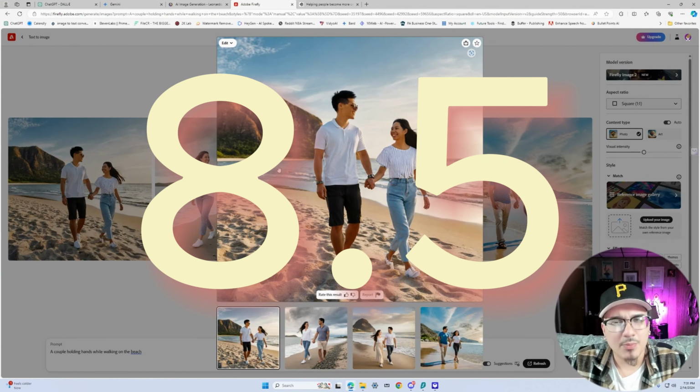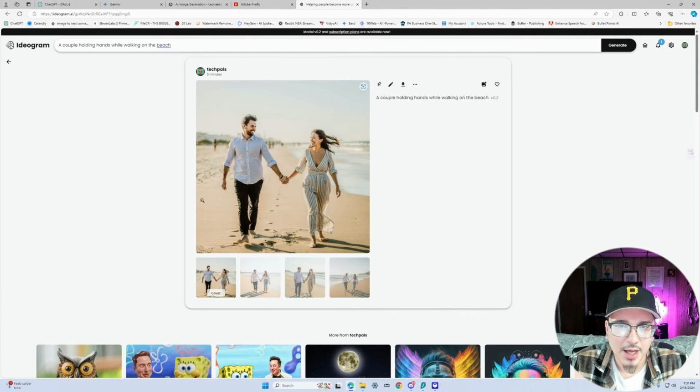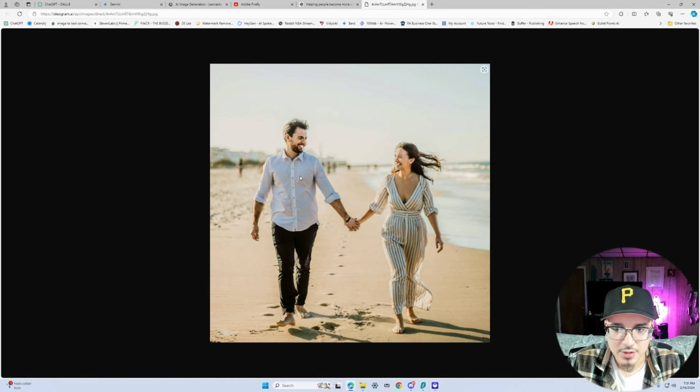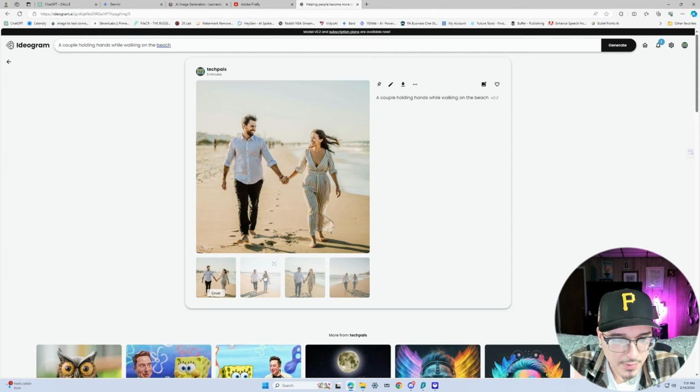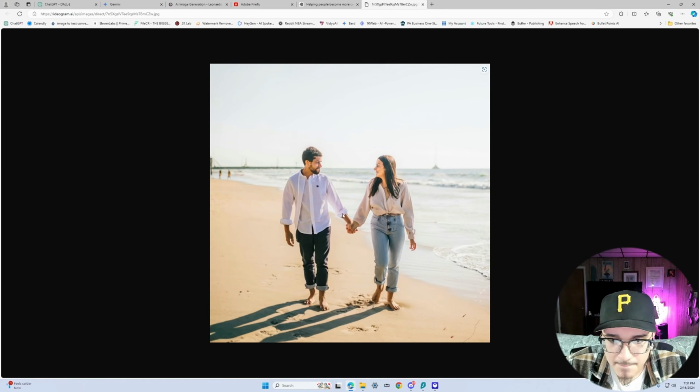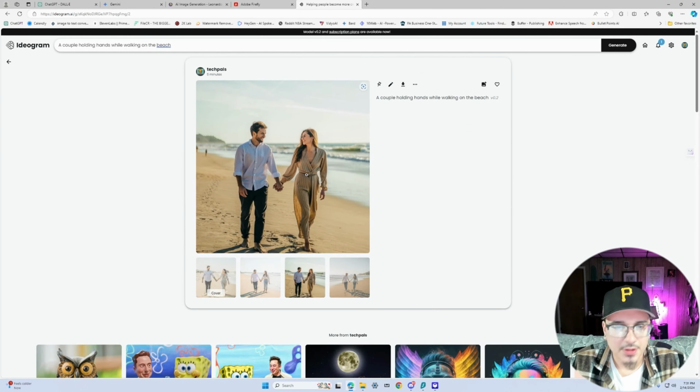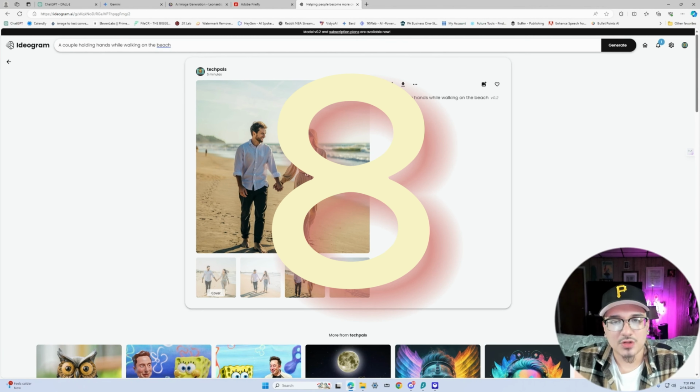I would have to give this one an 8.5. And then last but not least, we're going to move over to Ideogram and see what Ideogram gave us here for a couple holding hands while walking on the beach. All right, that one's okay. Yeah, so same thing. Images look really great. When the couples are holding hands, some of these AI image generators just can't get that. So I'm gonna give this one also an 8.